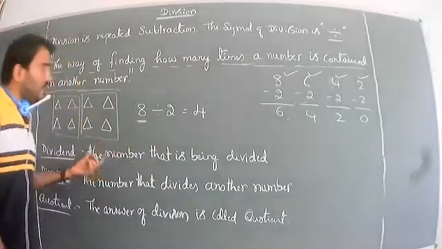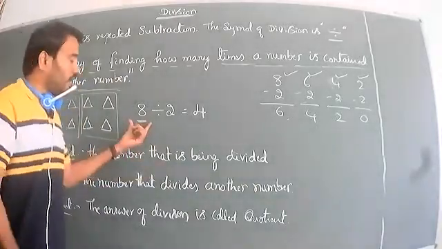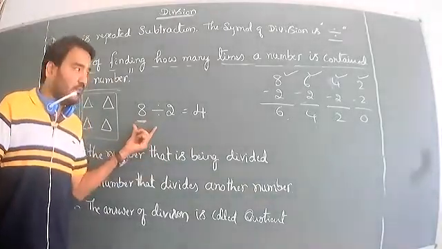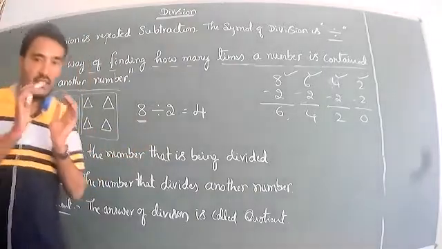The number that is being divided is called the dividend. So keep in mind, the bigger number is always the dividend.